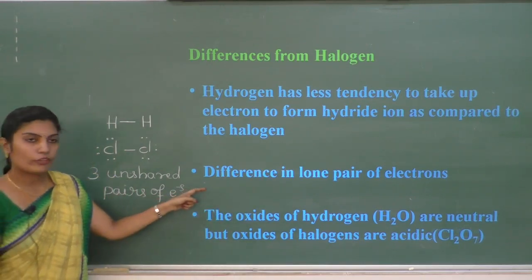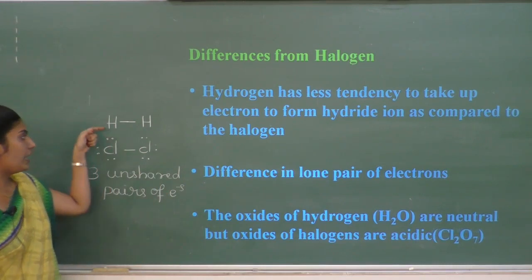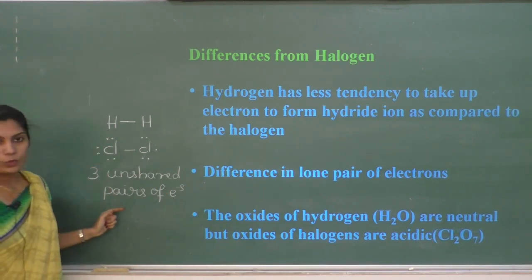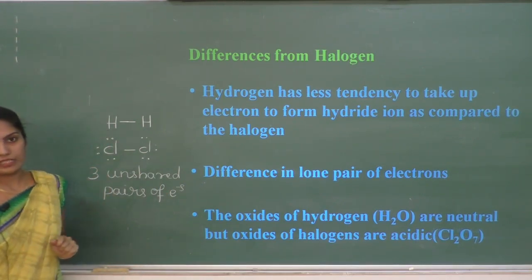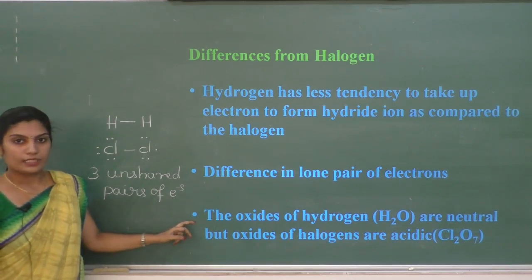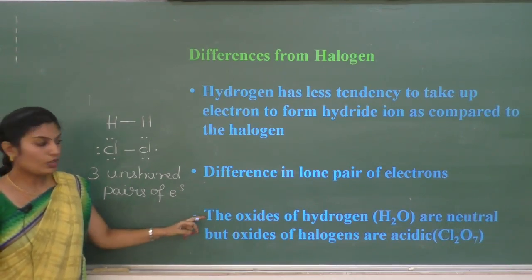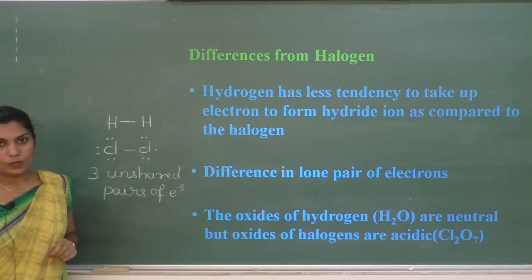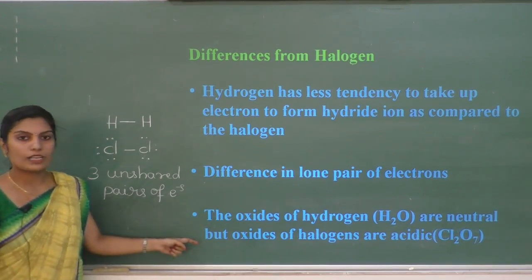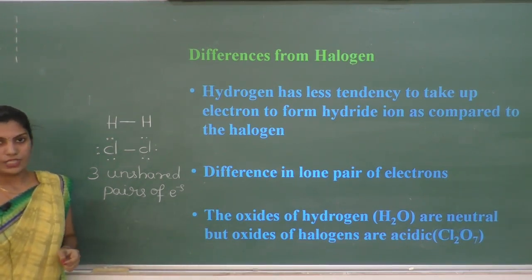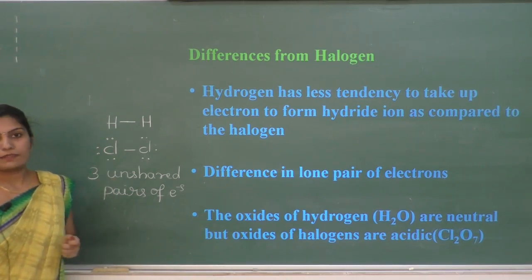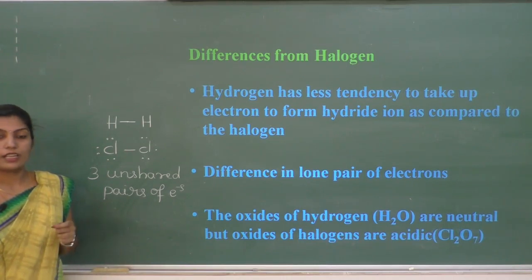This is one of the differences between hydrogen and halogens. The next difference is, as you already know, that the oxides of hydrogen are neutral, but the oxides of halogens are acidic in nature. These are the differences between hydrogen and halogens.